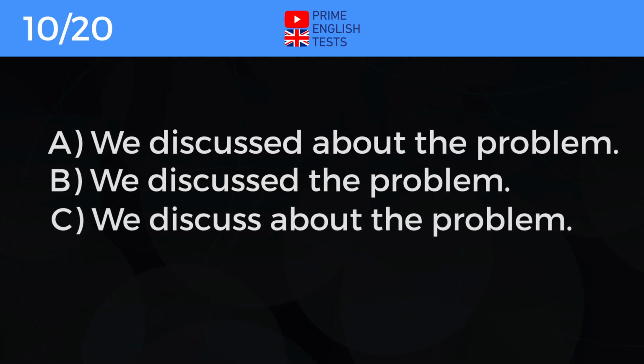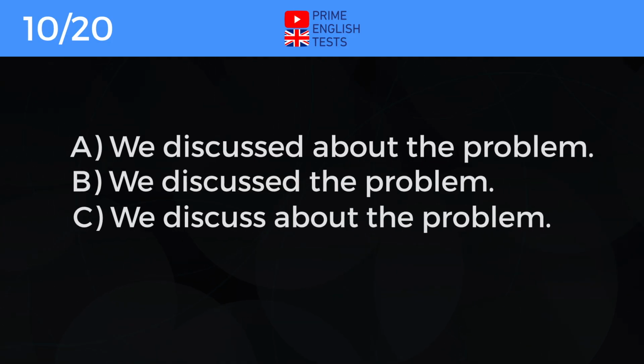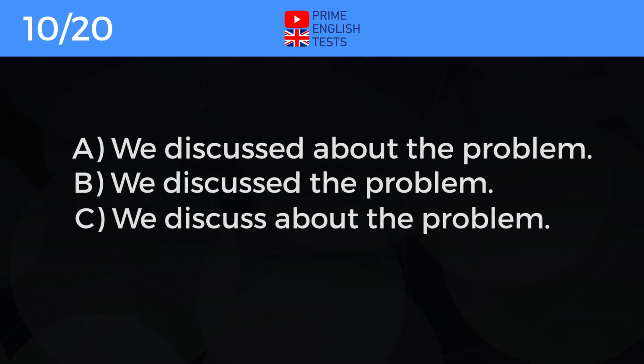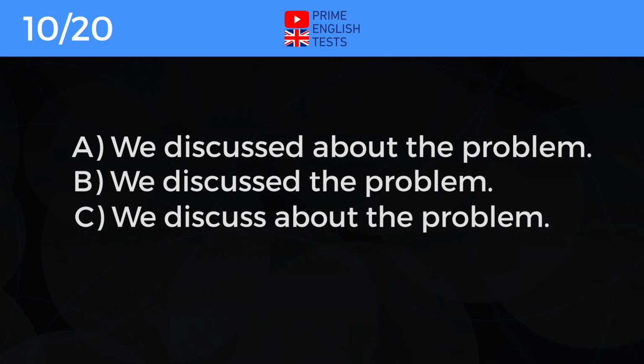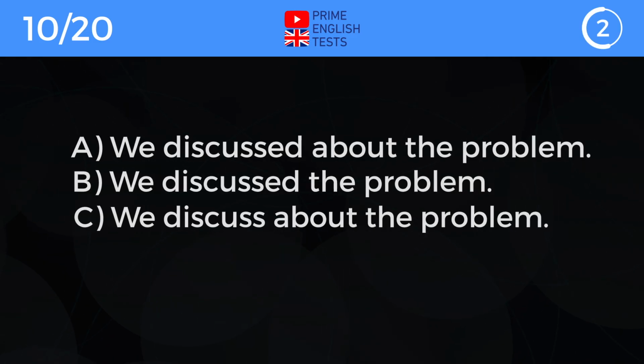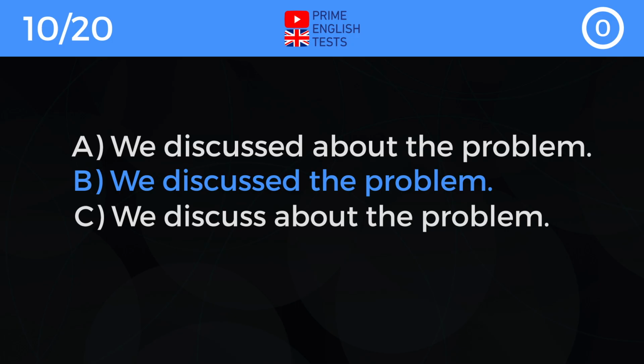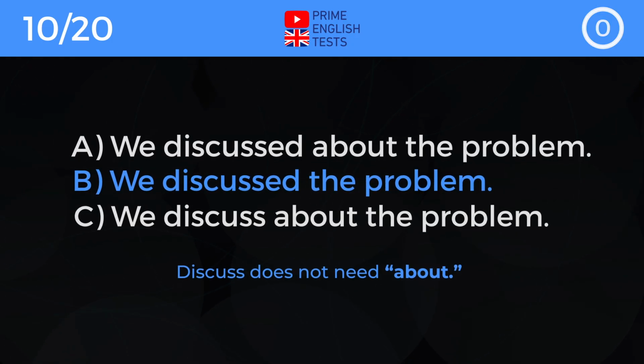A. We discussed about the problem. B. We discuss the problem. C. We discuss about the problem. Correct answer is B. We discuss the problem. Discuss does not need about.